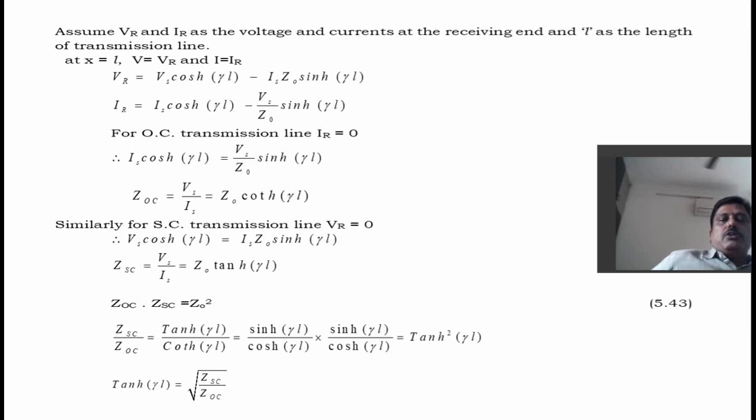Similarly, for short circuited transmission line, VR equal to 0. From this, Vs cosh gamma L equal to Is Z0 sinh gamma L. Therefore, ZSC equal to Vs by Is equal to Z0 tanh gamma L. ZOC into ZSC equal to Z0 square. ZSC by ZOC equal to tanh square gamma L. Tanh gamma L equal to square root of ZSC by ZOC.